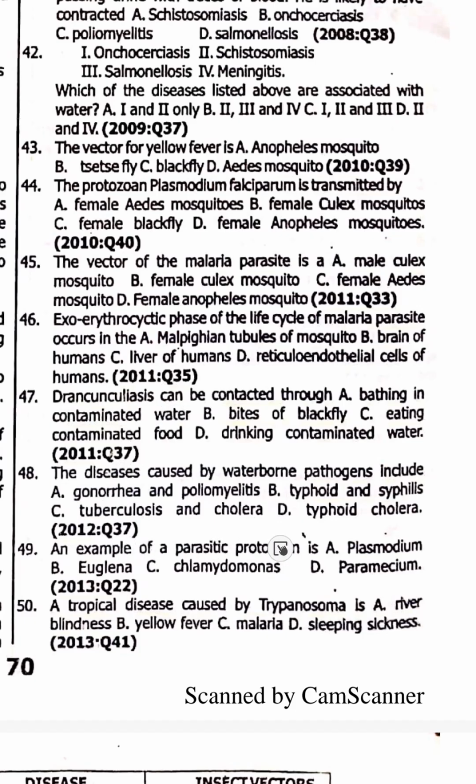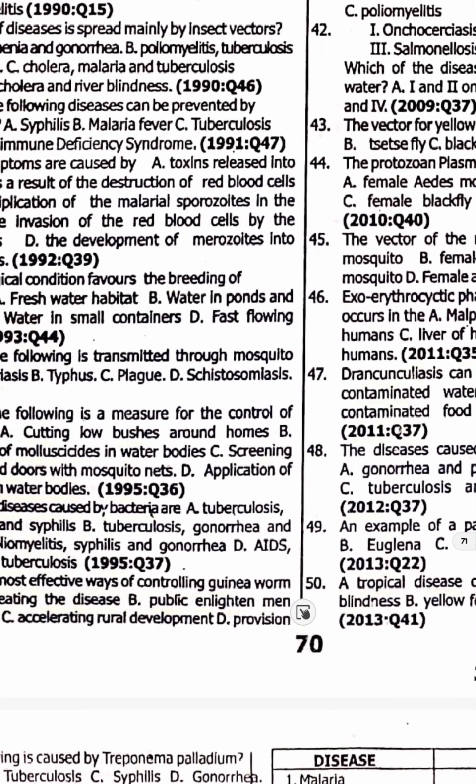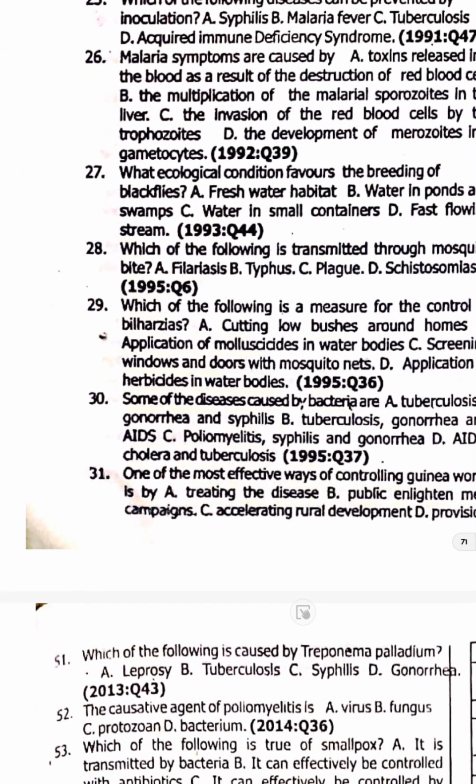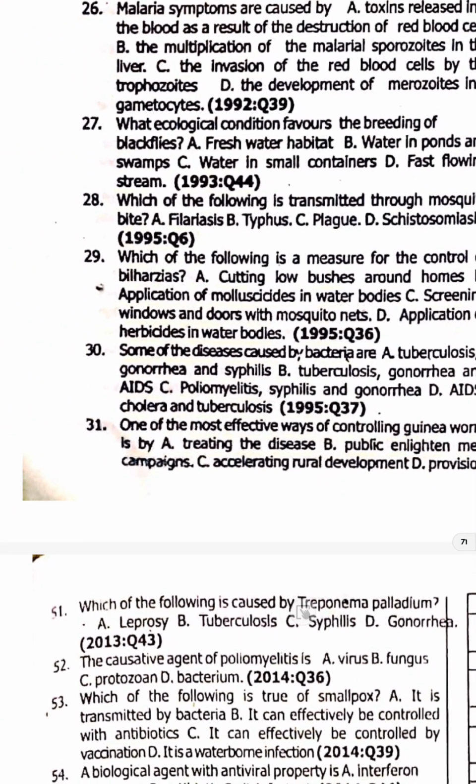An example of parasitic protozoa is Plasmodium, option A. 50. The tropical disease caused by Trypanosoma is sleeping sickness, option D. Trypanosoma gambiense. It's another pathogenic protozoa. We touched that one before.